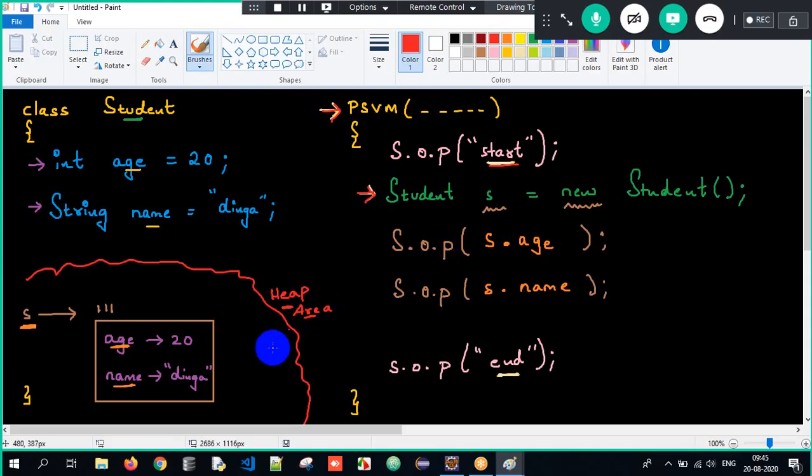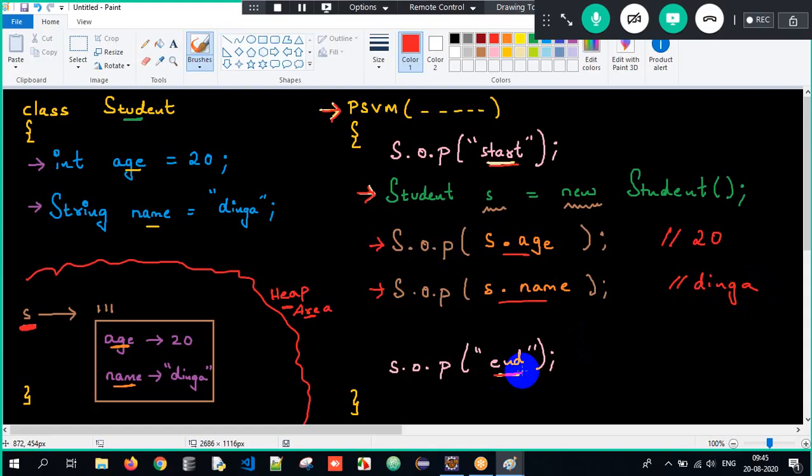Heap area is a memory location wherein the objects will get created. And I created an object called S. And then when I write SOP S dot age, 20 will get printed. SOP S dot name, Dinga will get printed. And then the end here. This is all about the object creation or instantiation.